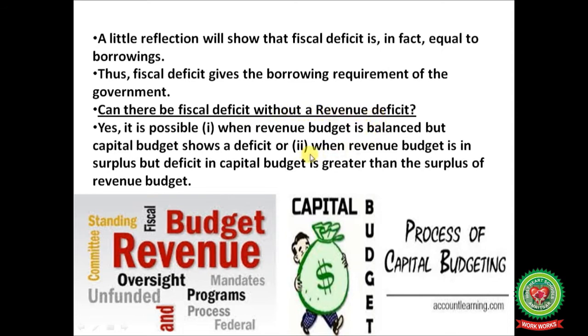Next point: when the revenue budget is in surplus but the deficit in the capital budget is greater than the surplus of the revenue budget.